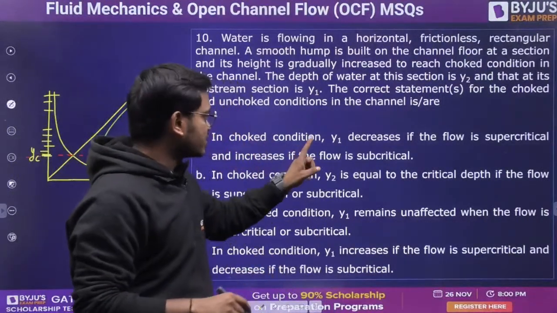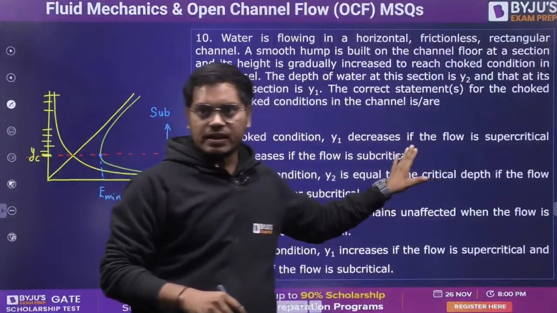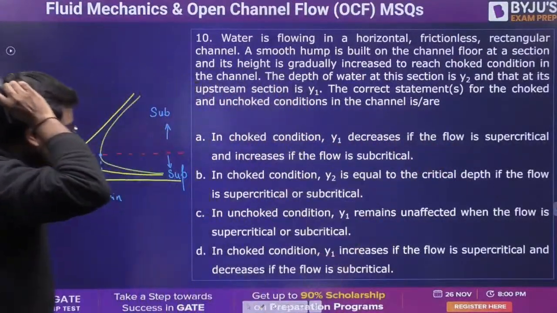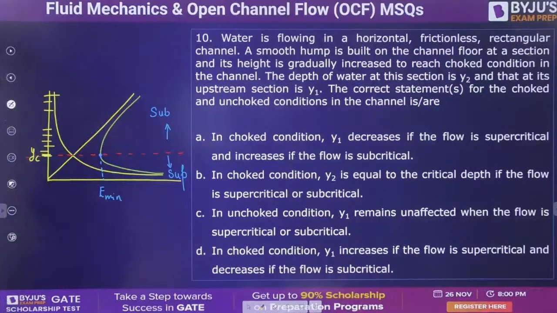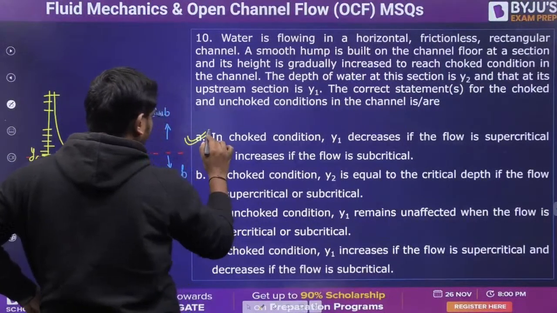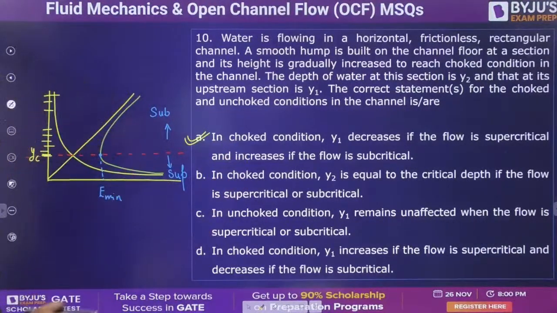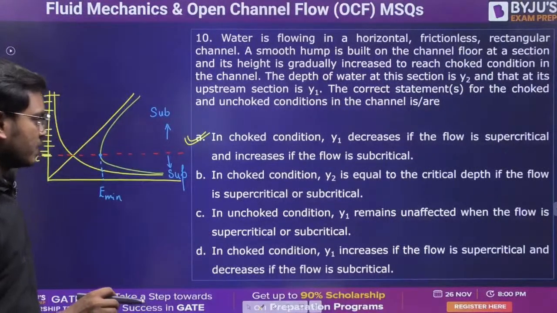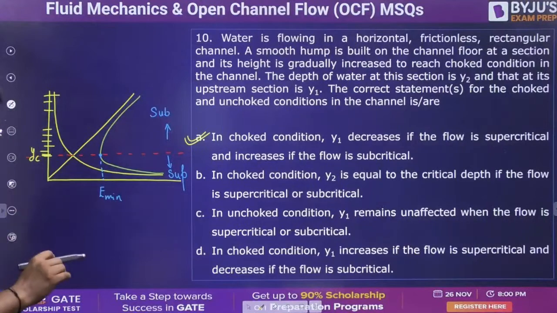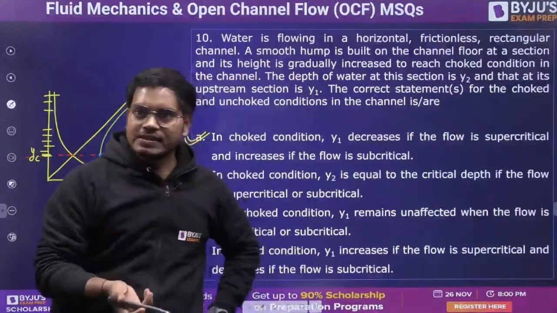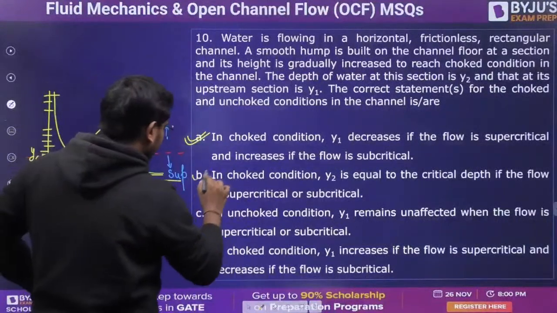So in choked condition, Y1, the upstream depth, decreases if the flow is supercritical and increases if the flow is subcritical. So I think this is right. In choked condition, Y2 is equal to critical depth if flow is supercritical or subcritical. I think yes, Y2 always becomes equal to critical.